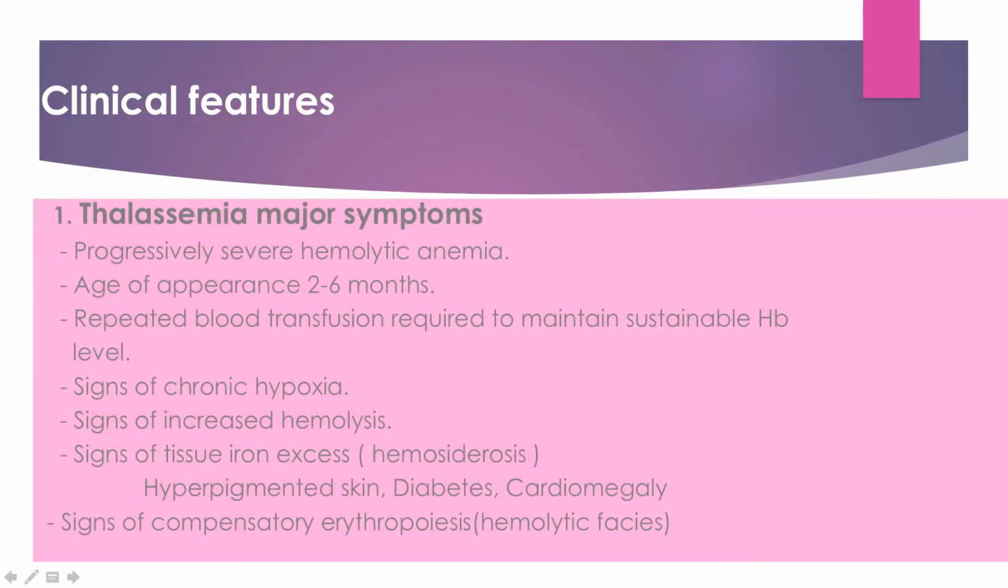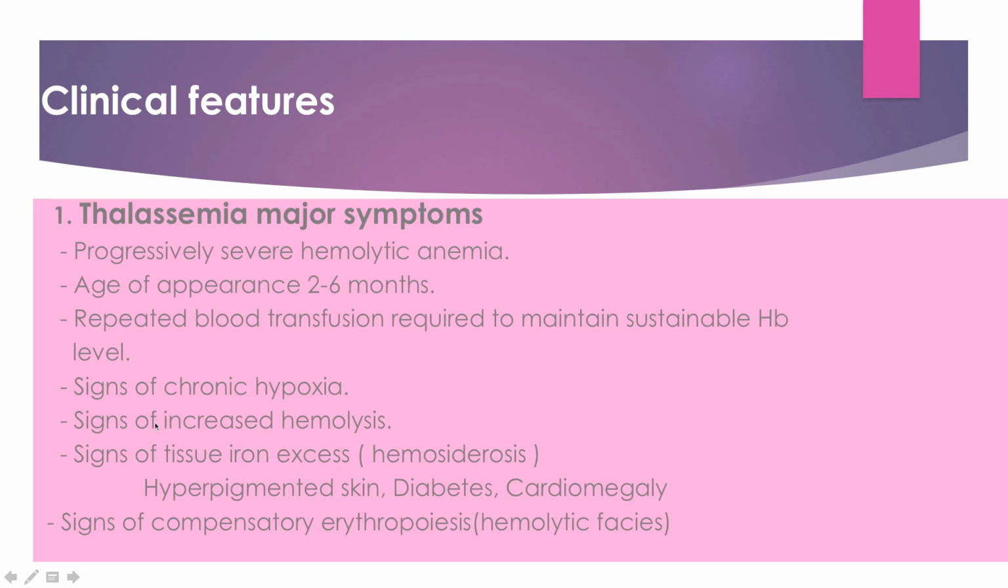Clinical features, thalassemia major symptoms. Thalassemia major is the most severe hemolytic anemia. There will be an increased amount of RBC destruction, and you can imagine if RBCs are more destroyed, it can lead to unconjugated hyperbilirubinemia. Age of appearance is 2 to 6 months, because up to 6 months this HbF is adequate in the body. Then repeated blood transfusions are required to maintain the HbA levels. Then the person suffers from chronic hypoxia, and this chronic hypoxia leads to many disturbances in the body.